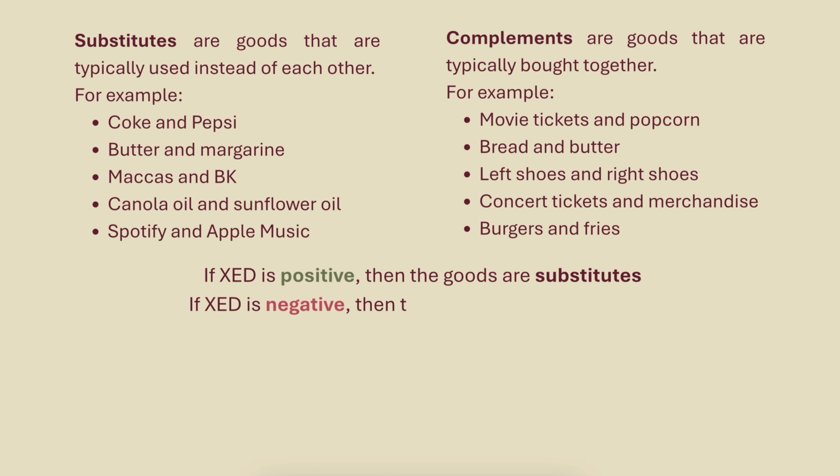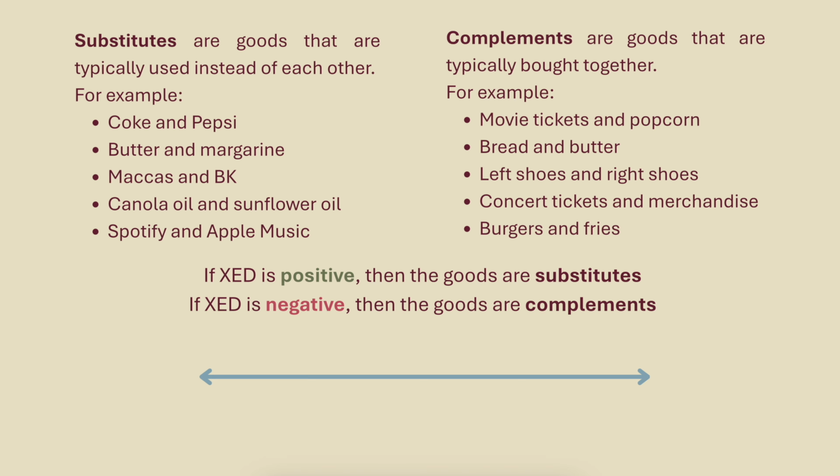Depending on what the answer to that equation is tells us how exactly to classify it. If the cross-price elasticity is positive, then the goods are substitutes. If the cross-price elasticity is negative, then the goods are complements. This exists on a spectrum, meaning things aren't strictly one or the other. Certain things can be more strongly one way or the other. Something like left shoes and right shoes, for example, are probably stronger complements than bread and butter, unless for some reason you have one leg.